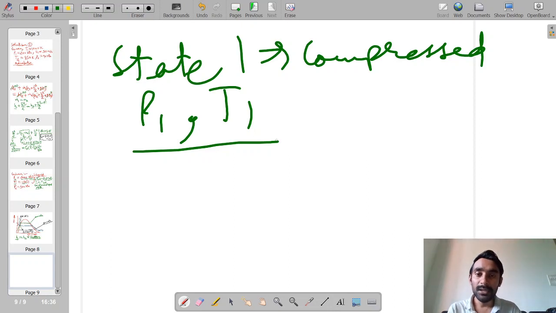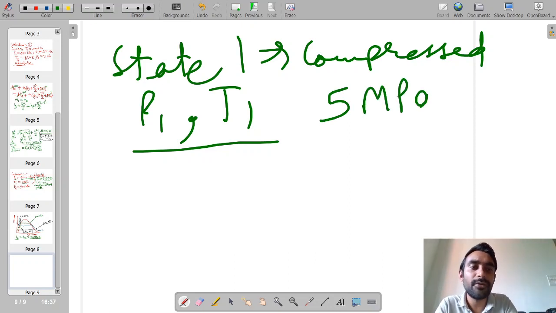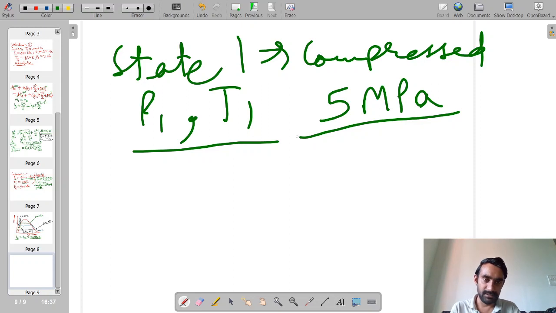Now, if you go through the compressed steam tables I have uploaded on the Moodle, you will find that the compressed tables start with a minimum pressure of 5 megapascals.